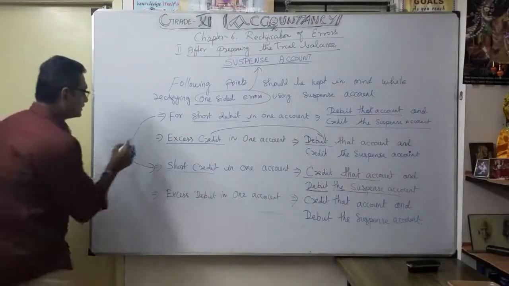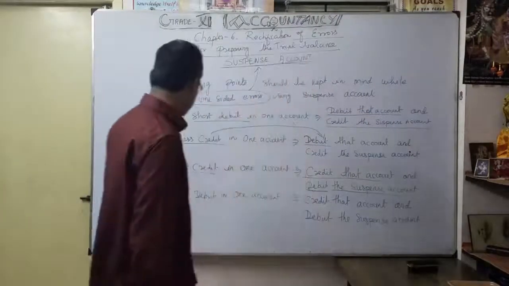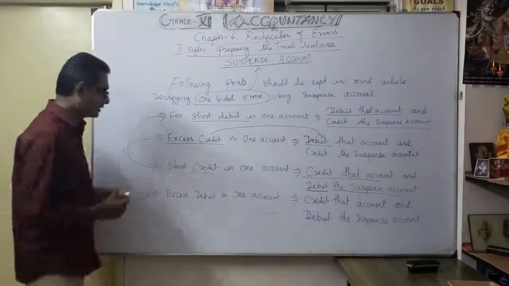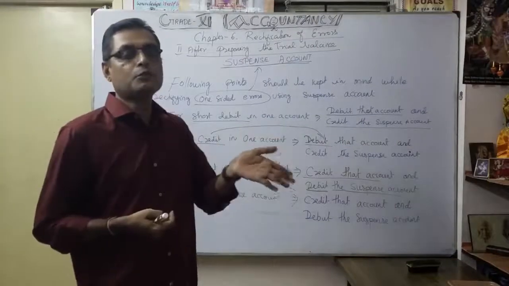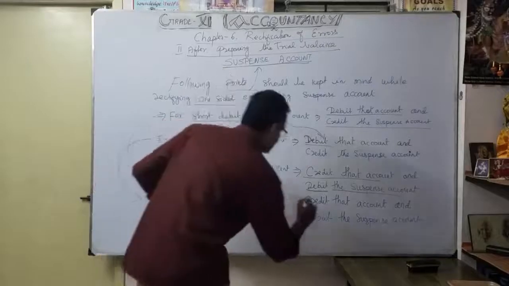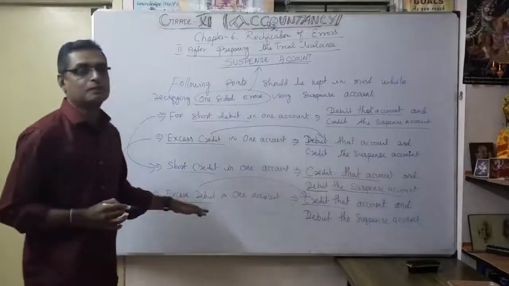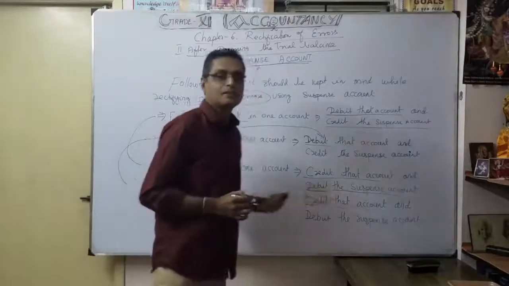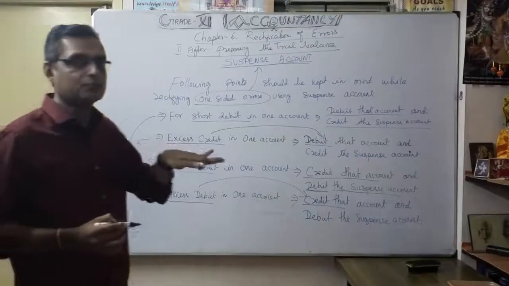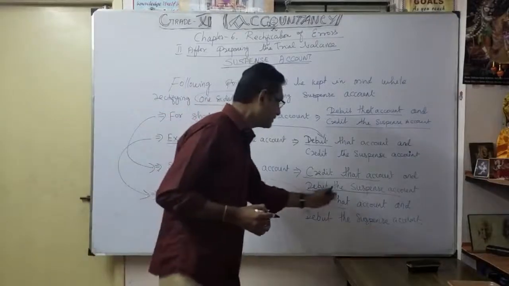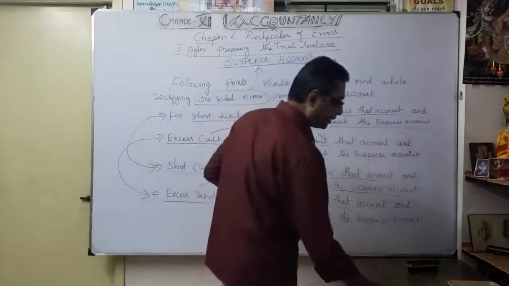Now finally, this is the comparison of the fourth example. In the same manner, the fourth example is excess debit. Here, excess debit. So naturally, you want to reduce the debit, so you first give the effect on the credit side. Credit that account. Understood now? To reduce your excess debit, you want to reduce that particular amount, so you have to give the effect. How? Make credit that account. So naturally, on the debit part, you write the suspense account.